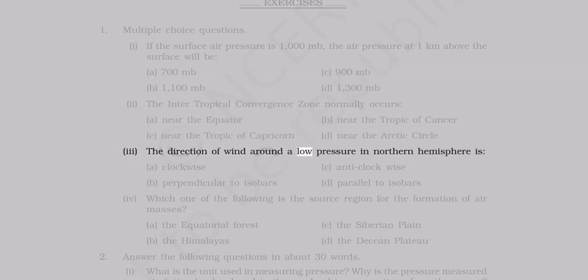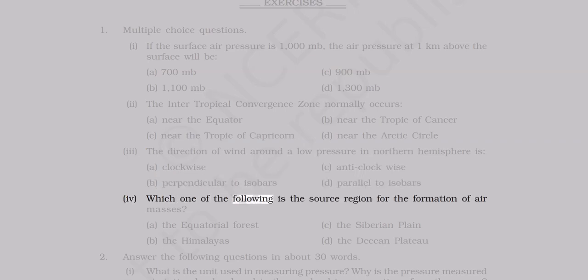3. The direction of wind around a low pressure in northern hemisphere is A. Clockwise. B. Perpendicular to isobars. C. Anti-clockwise. D. Parallel to isobars. 4. Which one of the following is the source region for the formation of air masses? A. The equatorial forest. B. The Himalayas. C. The Siberian plain. D. The Deccan Plateau.